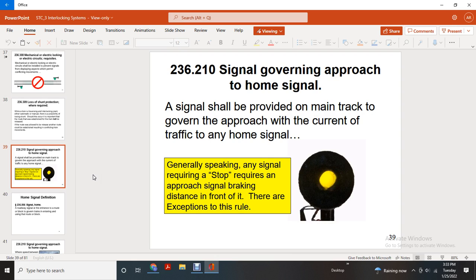Signal governing approach to home signal. Signals should be provided on the main track governing approach for the current traffic to the home signal. Generally speaking, a signal that requires a stop requires an approach signal at braking distance from it. There are exemptions to this rule.